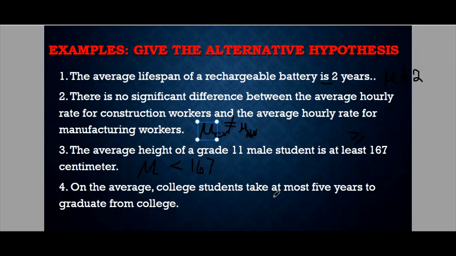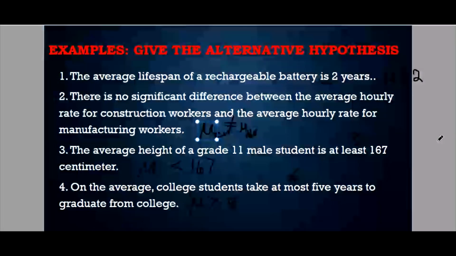Now last, on the average, the college student takes at most 5 years. So at most is less than or equal, and the opposite for this one is greater than. So these are the alternative hypotheses of these 4 null hypotheses.